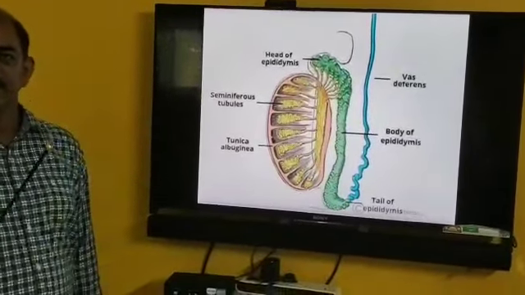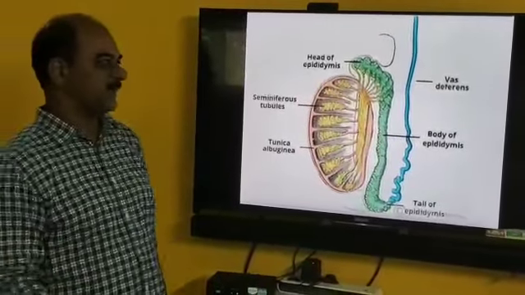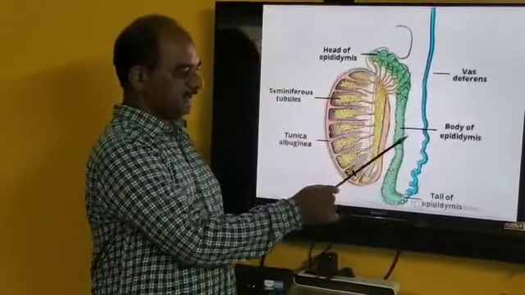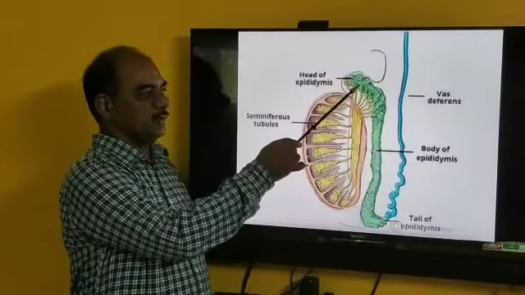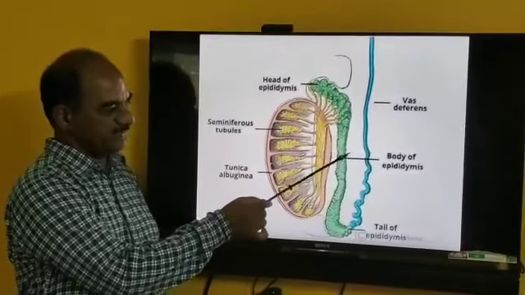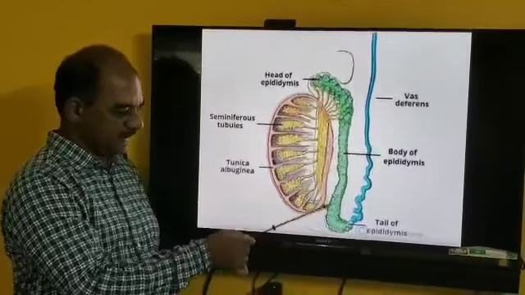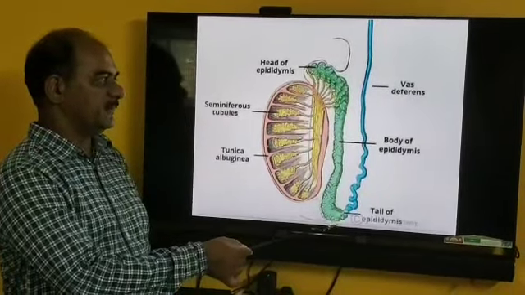The length of the epididymis is 6 meters. It consists of 3 parts: anterior part, middle part, and distal part. The anterior part is called the head, the middle part is called the body, and the last part is called the tail.